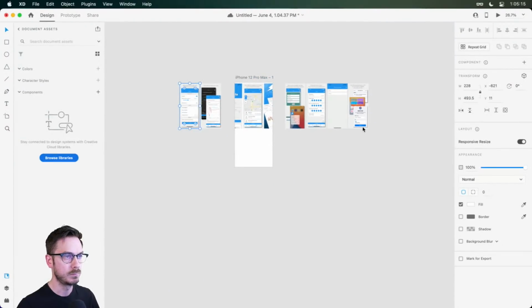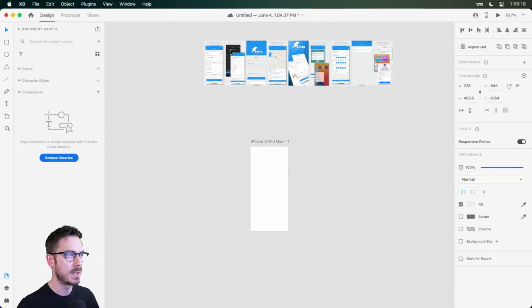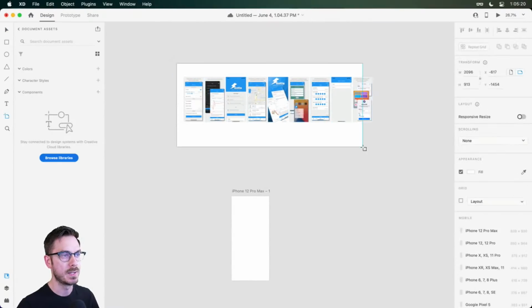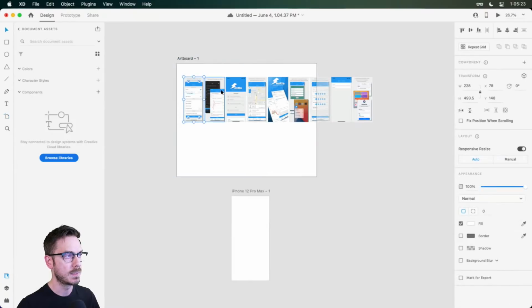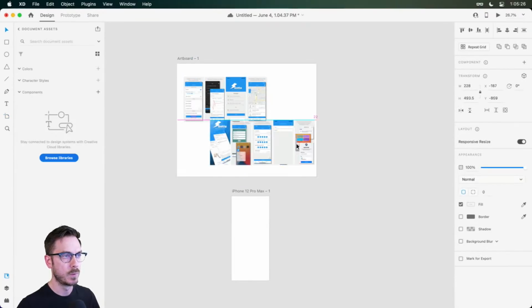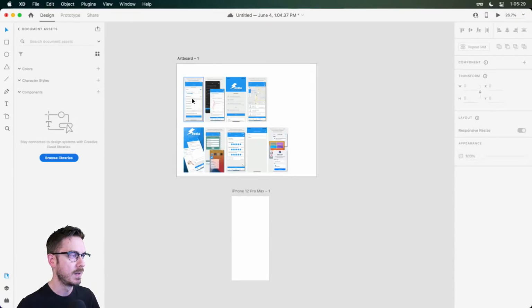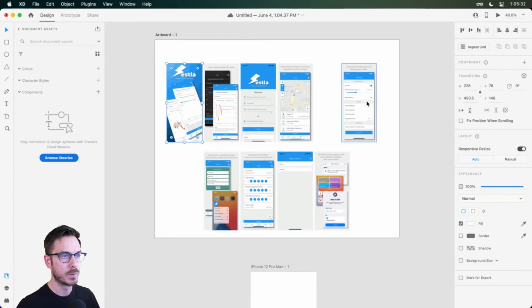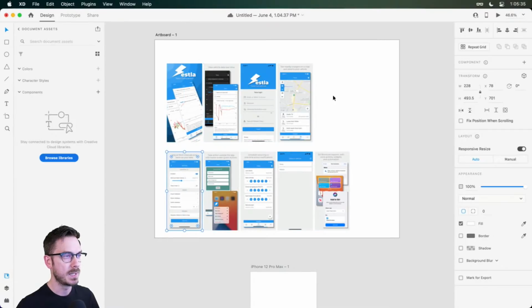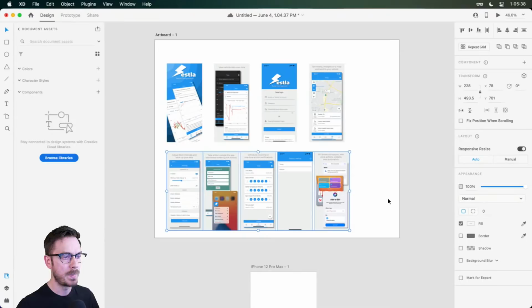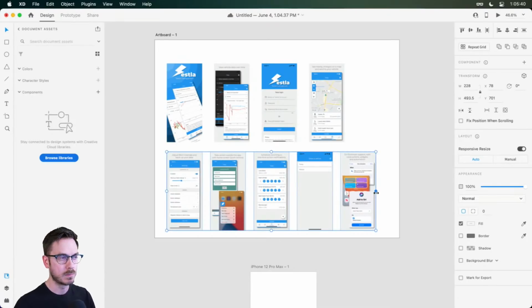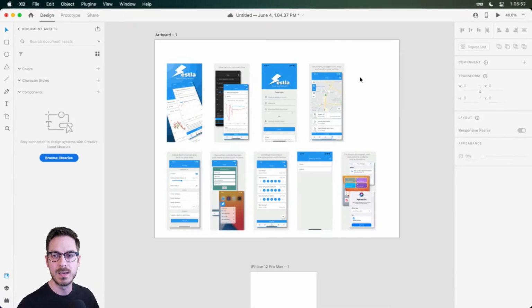View, there they are. Now I don't want them on this artboard, but I may want them on a separate artboard so I can keep track of all this stuff. So I'll just drag out an artboard like this, and maybe we'll do, I don't know, 4 and 4. Well, that's 4 and 5, but that's okay. They're not in any particular order, I don't believe. Of course, I could reorder them, but we're going to take a look at some of these screens and pick it apart a little bit. Again, being very tasteful, because knowing that the developer of this app is not a designer, they may not know exactly what some of this terminology is, and why certain things may not work. So we have to be very tasteful about how we do this, and when we're building case studies.